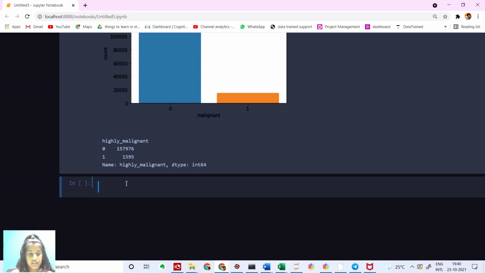So I'm going to say train_df of comment_text is equal to train_df of comment_text dot str, that's the string, dot replace, and I'm going to put all the symbols that are there for email address.